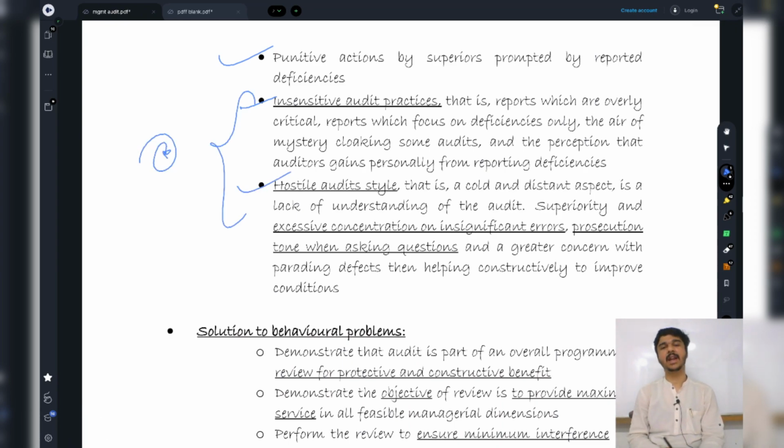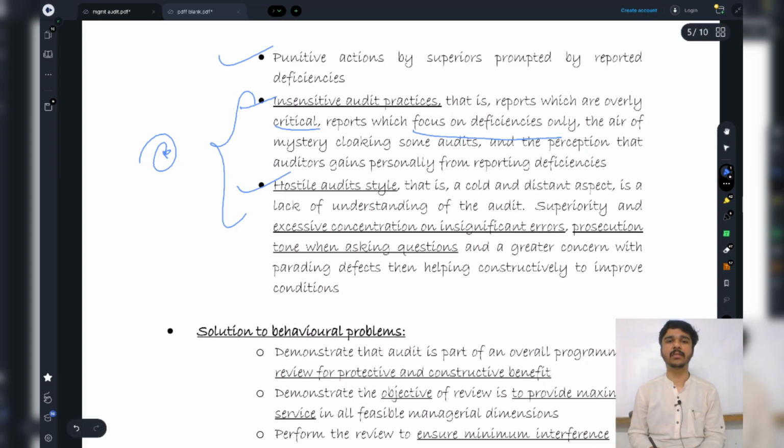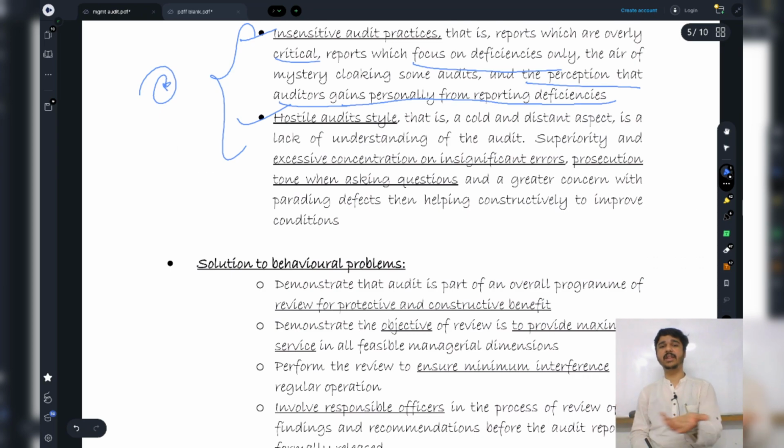This basically means that in my report, I am only focusing on deficiencies, right? I am very much critical, and I am not giving constructive criticism. I am telling them that this is not there, this is bad, this is that, like all those things. I am only talking negative. And there is the perception that the auditor gains personally from reporting deficiencies. So it might be a case that the people in the organization feel that I am gaining personally from the reporting of these deficiencies.